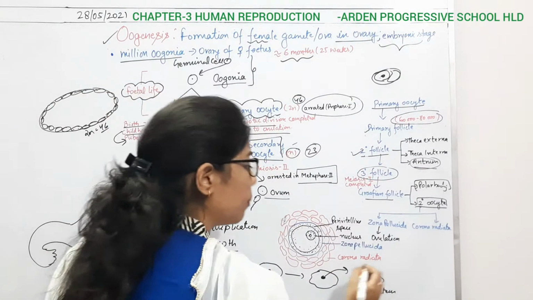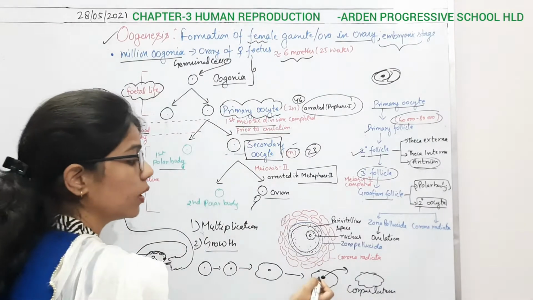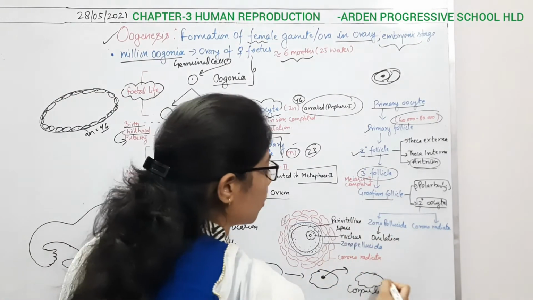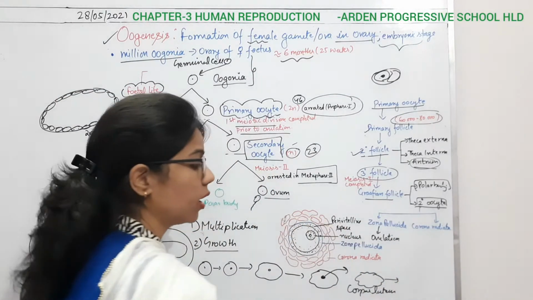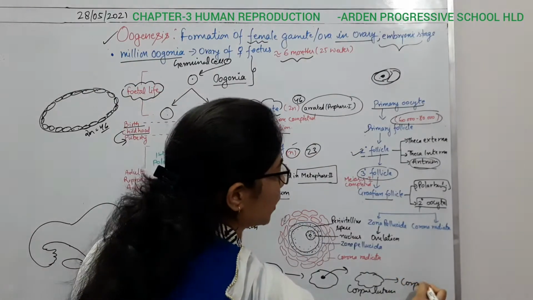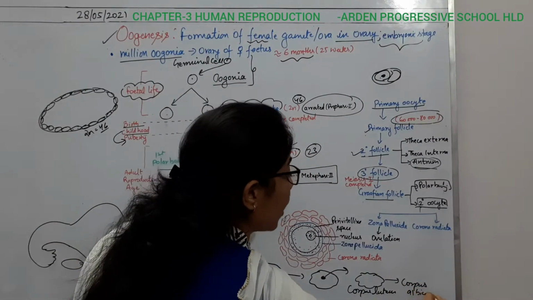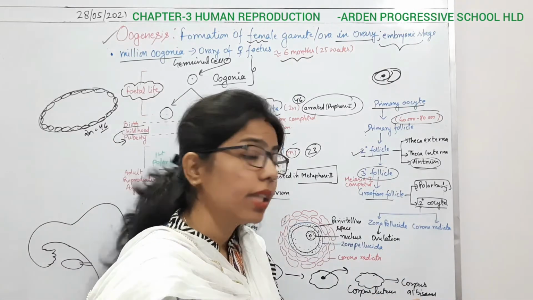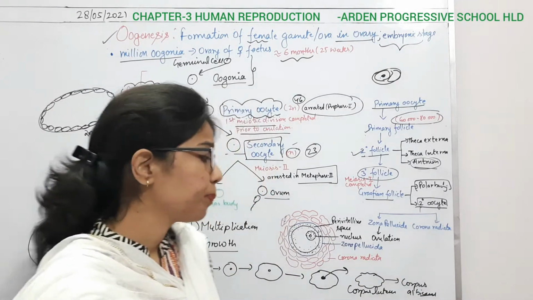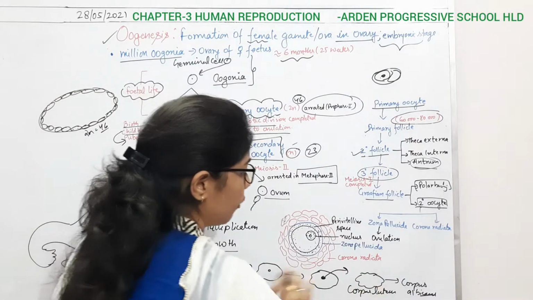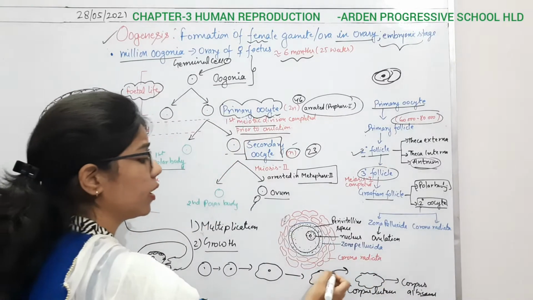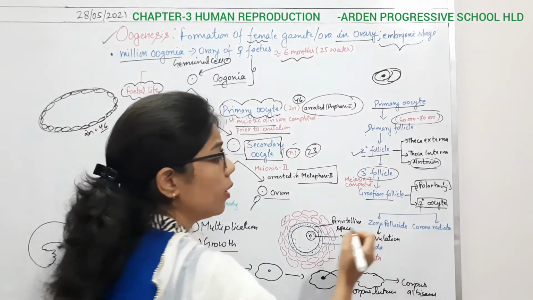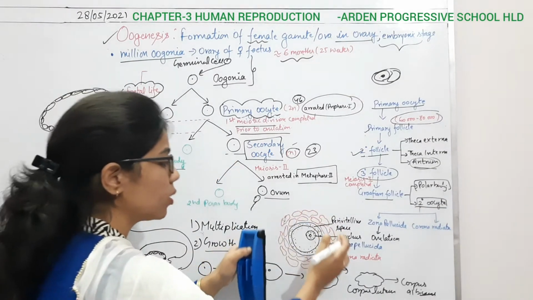It is a yellow-colored part after the rupture of the oocyte, and this corpus luteum again changes into the corpus albicans, which is white in color. Whenever you use the word albicans, it means white in color, right? So after the rupture of this ovum, you will get the ovum like this.